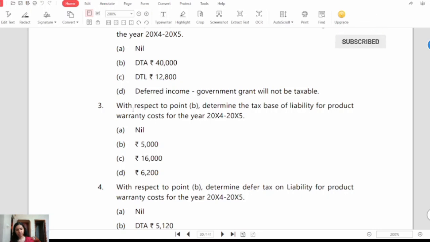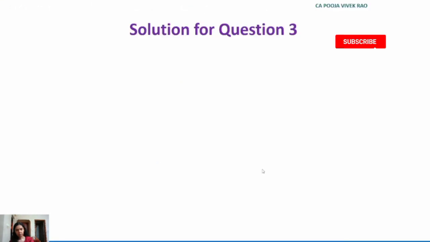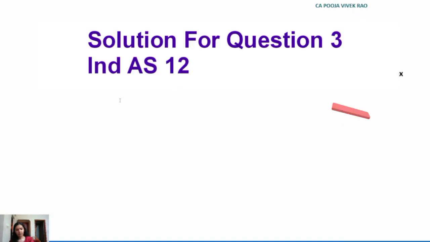Option A nil, option B rupees 5,000, option C rupees 16,000 or option D rupees 6,200. So the relevant Ind AS applicable here are Ind AS 12 income taxes. Also another Ind AS applicable in this case is Ind AS 37 provisions, contingent liabilities and contingent assets.